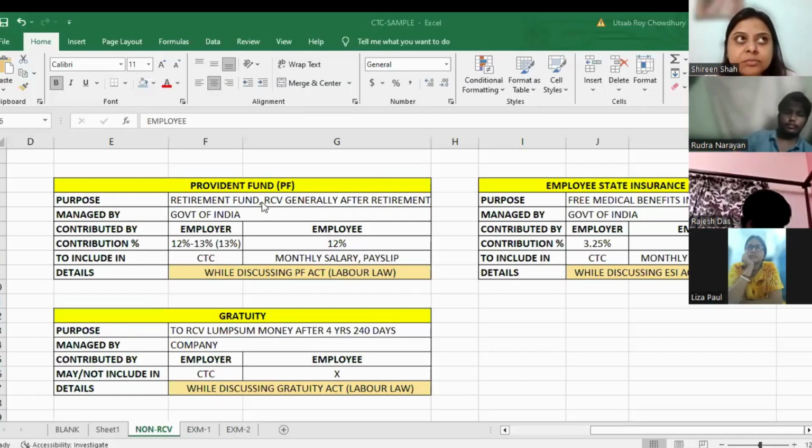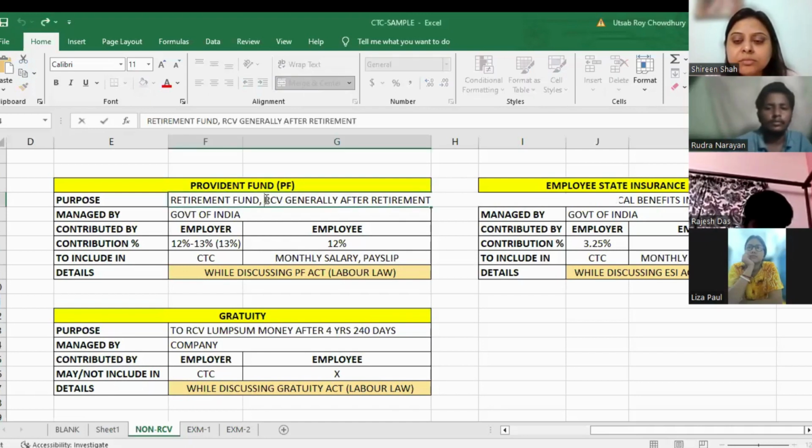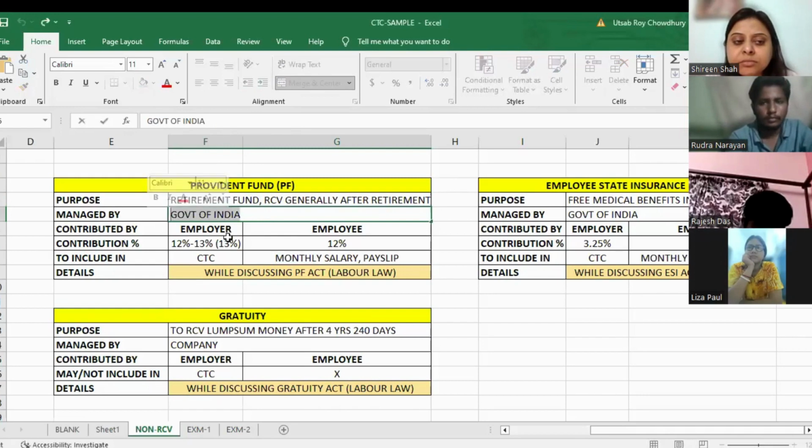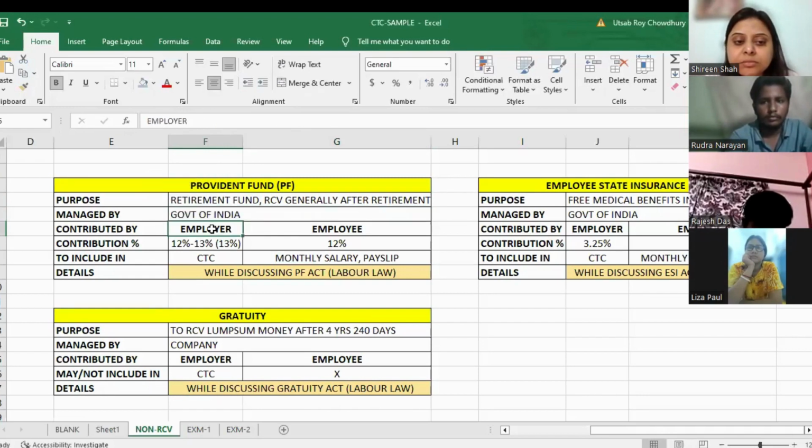So as you can see that in this particular provident fund option, it is basically for the employee to get the amount at the end of the retirement period or at the end of the employment period. So this is the retirement fund and it is managed by Government of India. The contribution will be both by the employee and the employer.